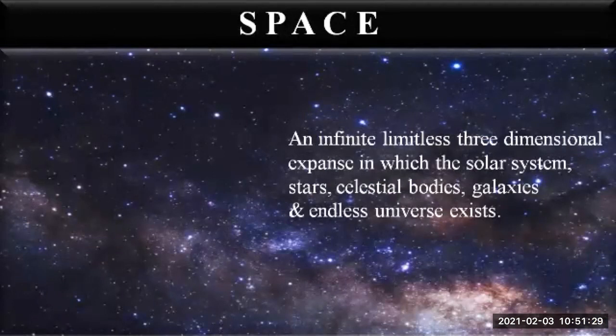Then what is space? Space is the infinite, limitless, three-dimensional expanse in which the solar system, stars, celestial bodies, galaxies, and the endless universe exist. It is known as space. It is infinite and limitless, it does not have any limit. It is a three-dimensional expanse in which there are the solar system, the stars, the celestial bodies, different galaxies, and the universe. So it is called space.